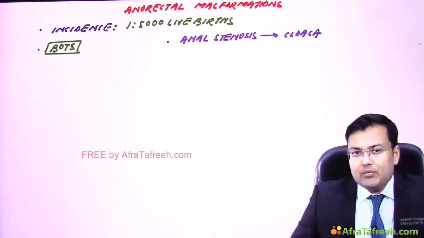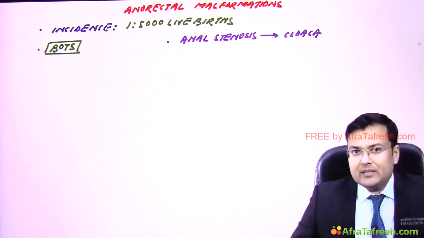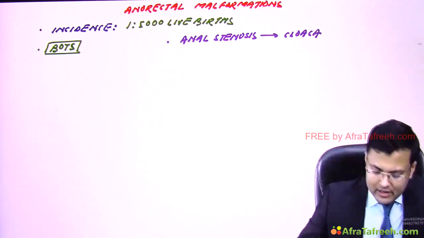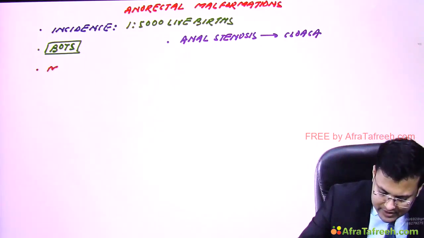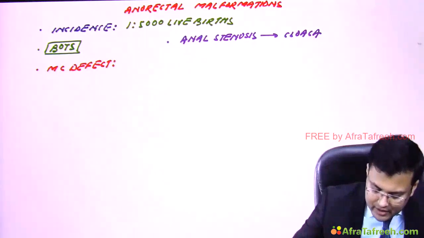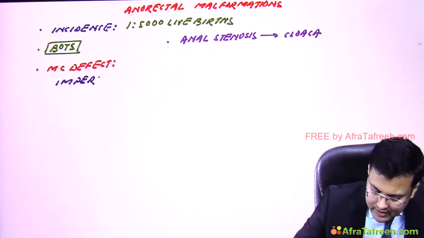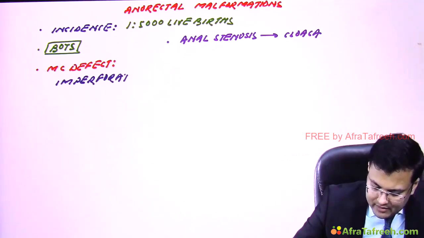Where is the fistula in boys? It is between distal colon and urethra. And where is the fistula in girls? It is between distal colon and vestibule of vagina. Okay. So what's the most common defect in anorectal malformations? This is a frequently asked question. So this is imperforate anus with fistula.